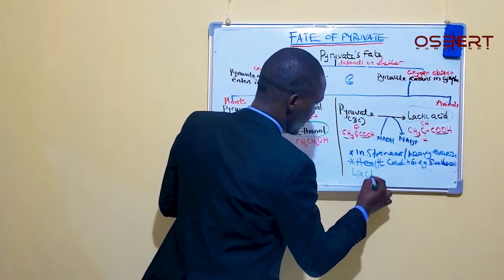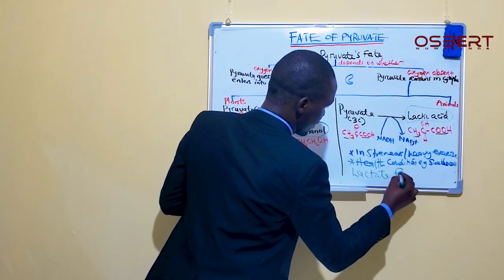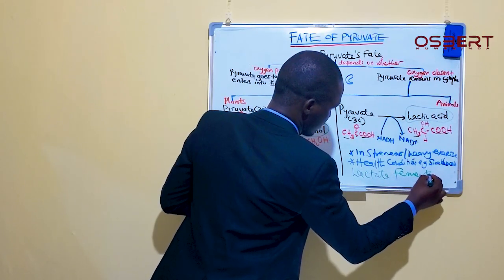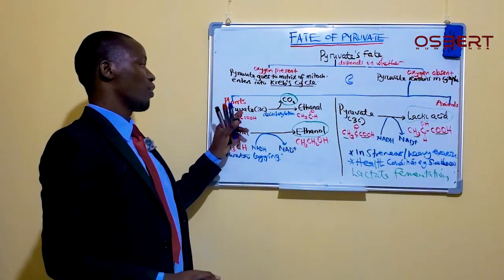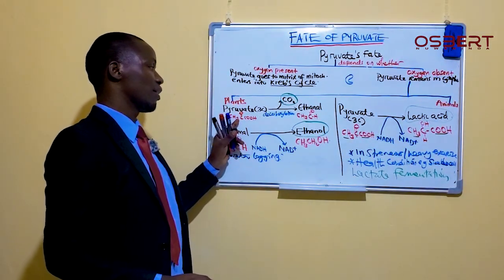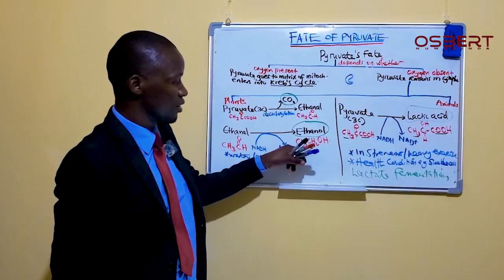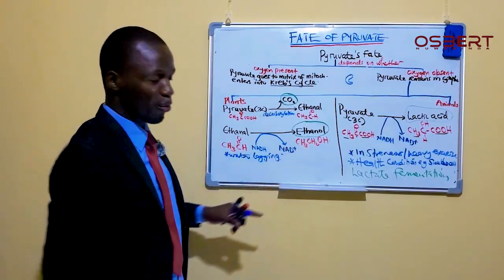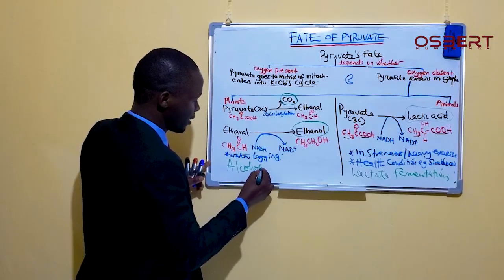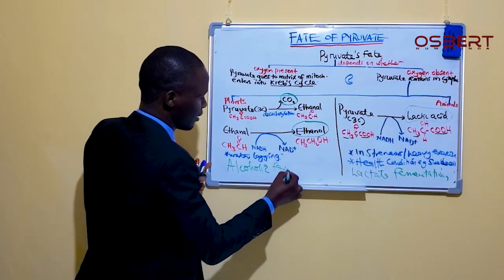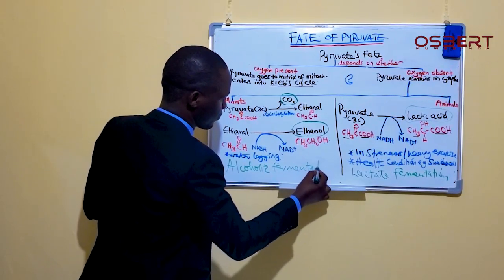Lactate fermentation, just like the way this one here, where your plants undergo this type of respiration to finally produce alcohol. We also refer to it as alcoholic fermentation.